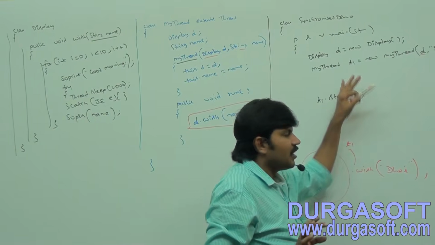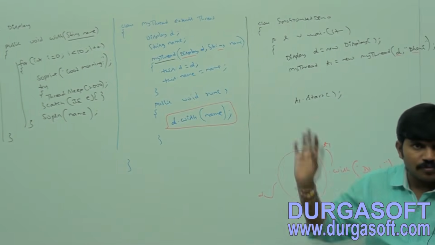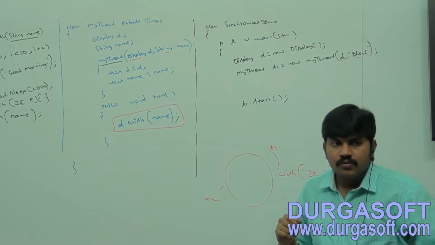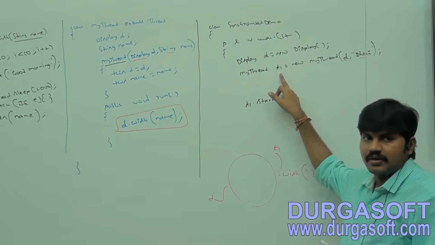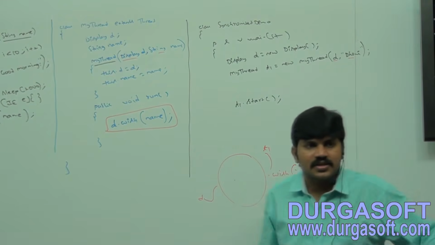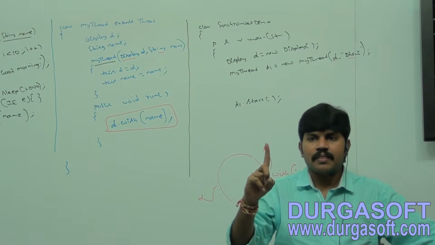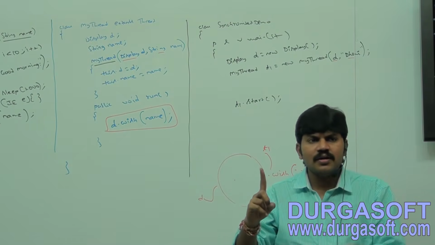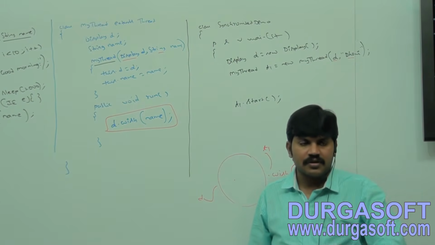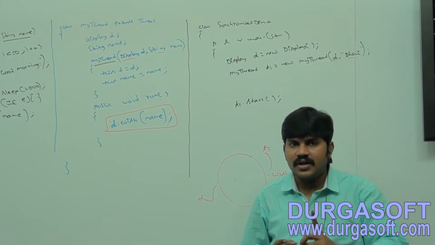Are you getting it? In our scenario, how many threads are there? Forget about the main thread. Only one thread. What is that thread? My thread t1, right? Only one thread, one display object. Is synchronization required or not required? Not required, because one dog, one biryani plate. Is the synchronization concept required or not required? Not required. If multiple dogs, one biryani plate, is synchronization required or not required?